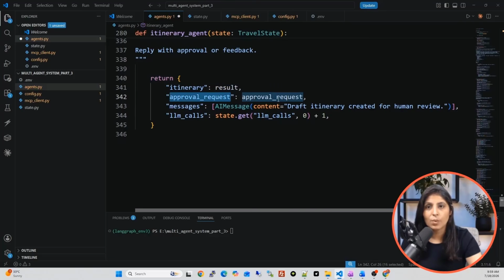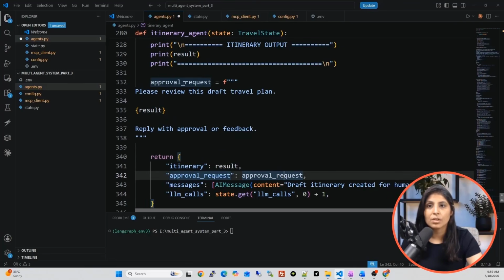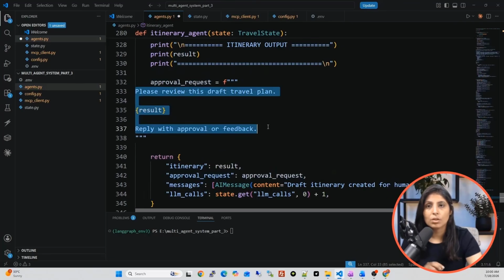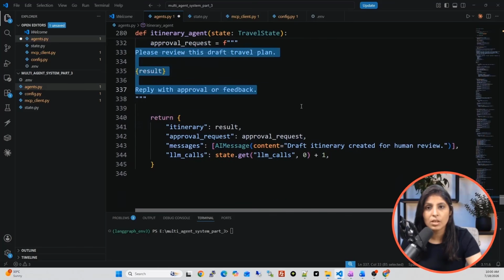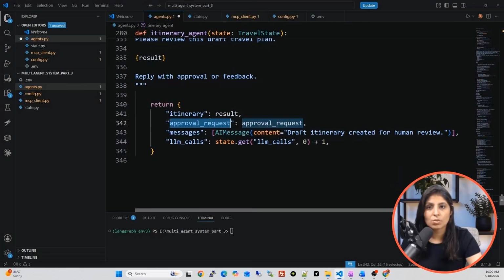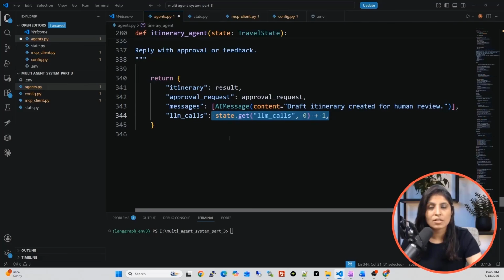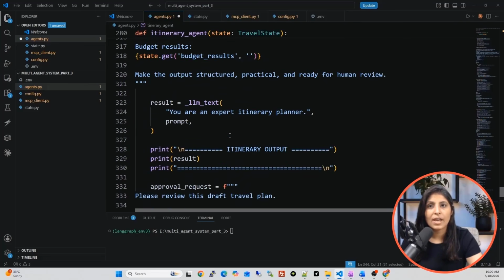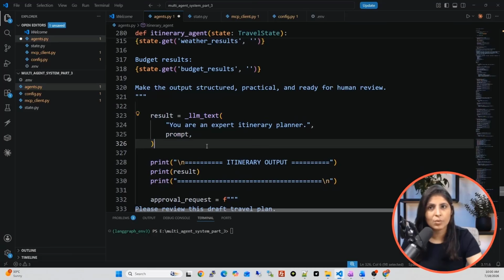Then the approval request will have this question, because this question the agent will show to the user on screen. So that question we are storing in the approval request key. Then this is the message. We are updating the message key with this message, and the LLM calls count is also incremented because we have used the LLM over here. So this is the itinerary agent.